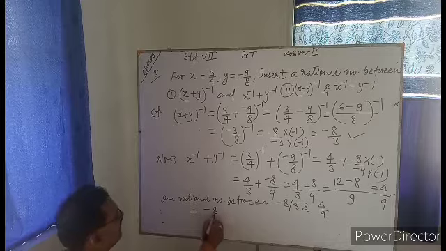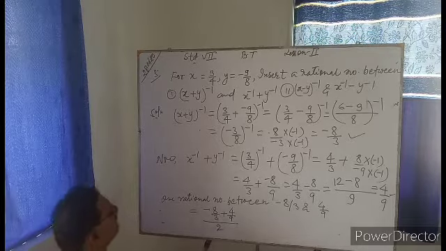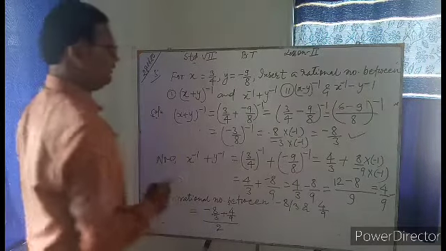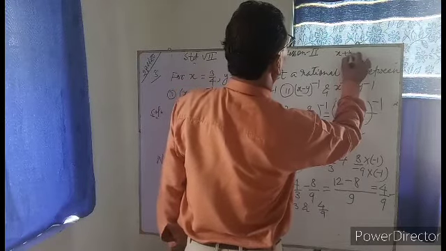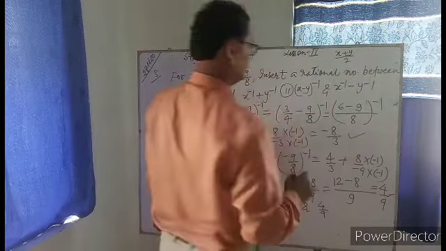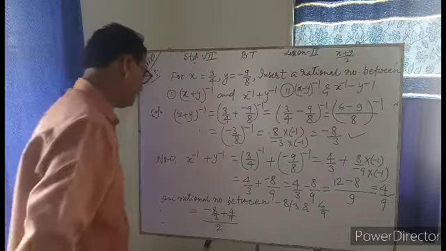Therefore, (minus 8 by 3 plus 4 by 9) whole divided by 2. You know, we have already explained this before.